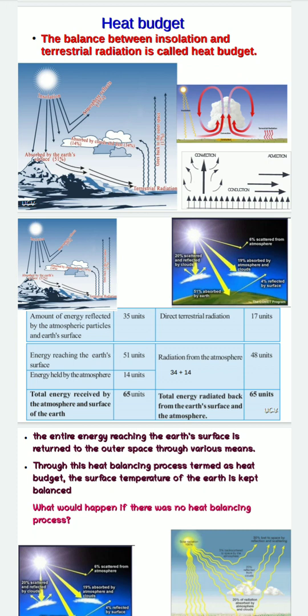All the energy received by the surface of the earth should be re-radiated back to space or radiated to the atmosphere. Here in this heat budget, the earth's surface absorbed 51% of energy, and this total 51% is re-radiated to the atmosphere and outer space. I think it is clear to you now.